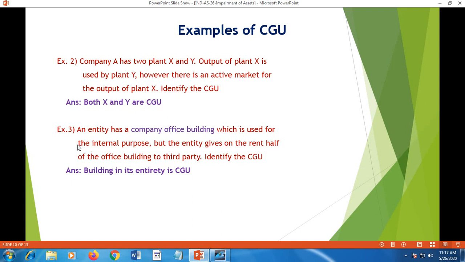Example 3. An entity has a company office building which is used for internal purposes, but the entity gives half of the office building on rent to a third party.